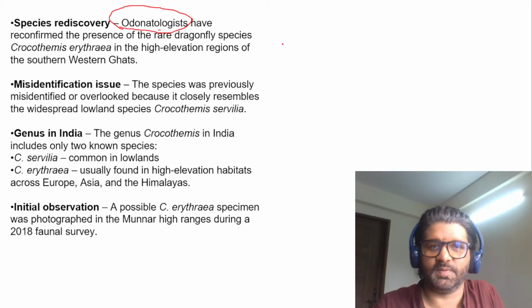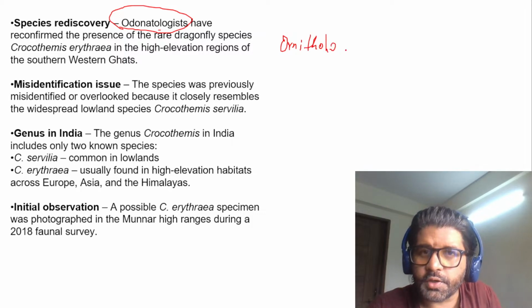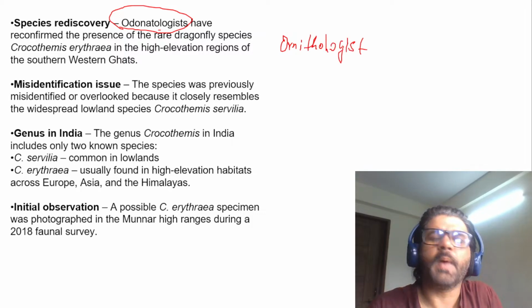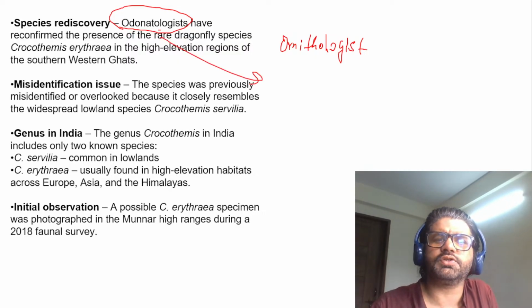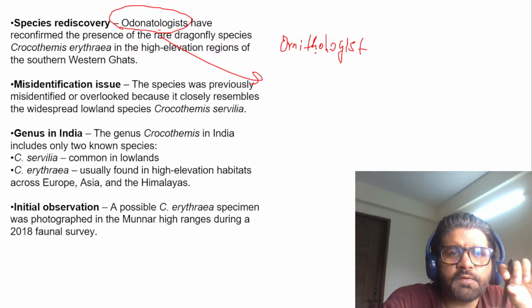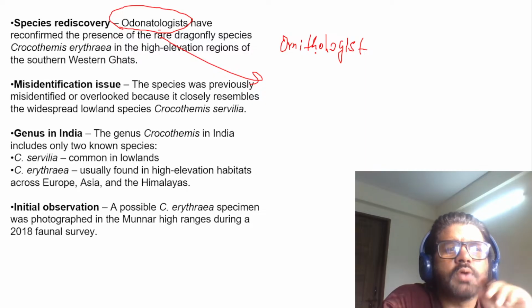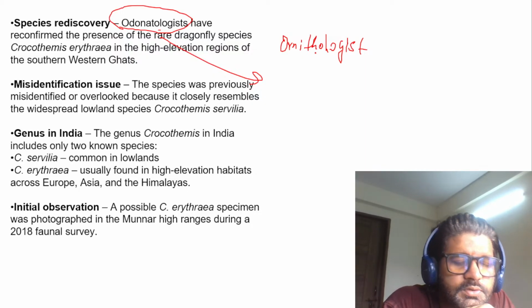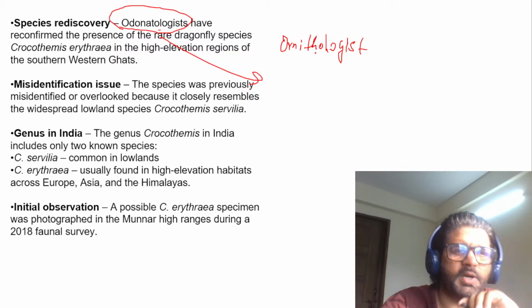So again, species rediscovery, odonatologist. Now there are terms here: ornithologist, paleontologist. So odonatologists are those studying a specific order of insects, which are known as odonates. So they study these insects and these flies. Do remember it for some exam. They can ask you this particular thing.